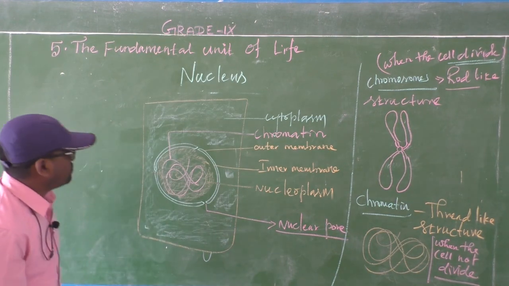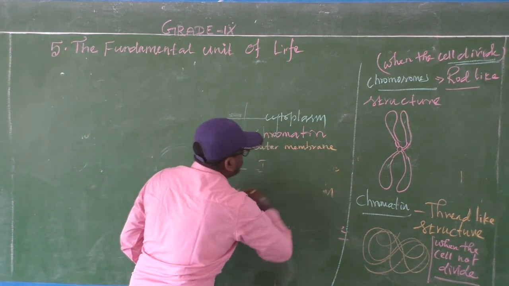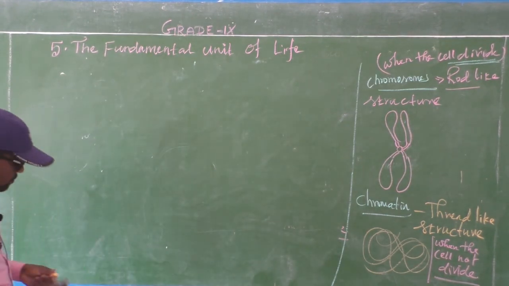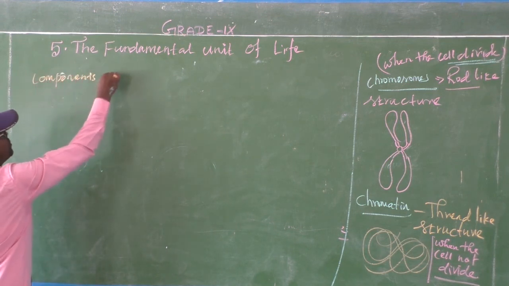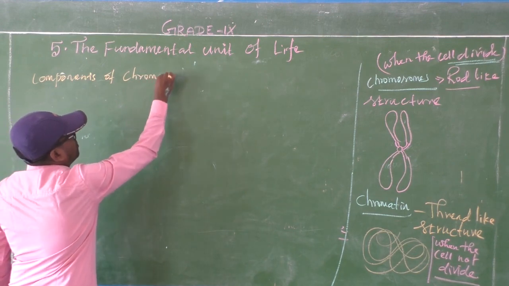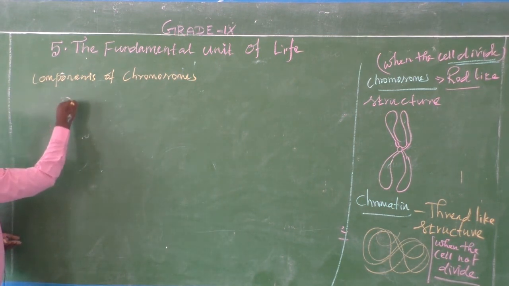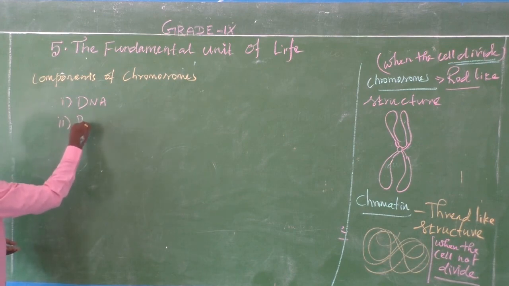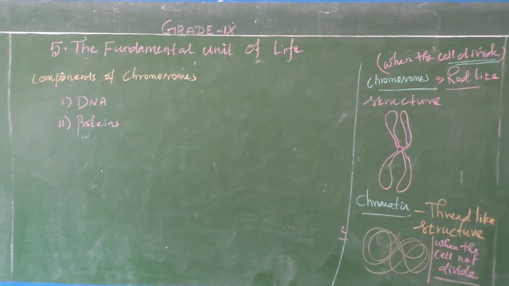Okay, now next we'll see the components of chromosomes. What are the components of a chromosome? The first one is DNA. The second one is proteins. The first component is DNA.